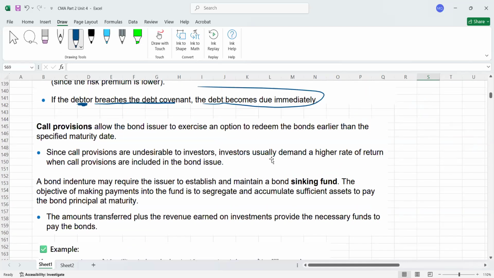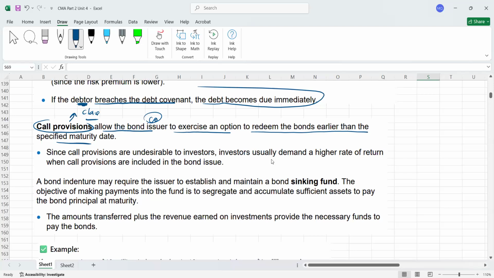And then there is another point regarding bonds, because we are still discussing bonds in different words. So we have the call provisions also. What are call provisions? Provision means again it's a clause. I'm just going to explain what a call provision is. A call provision allows the bond issuer, meaning the company, to exercise an option to redeem the bonds earlier than the specified maturity date. What does it mean?